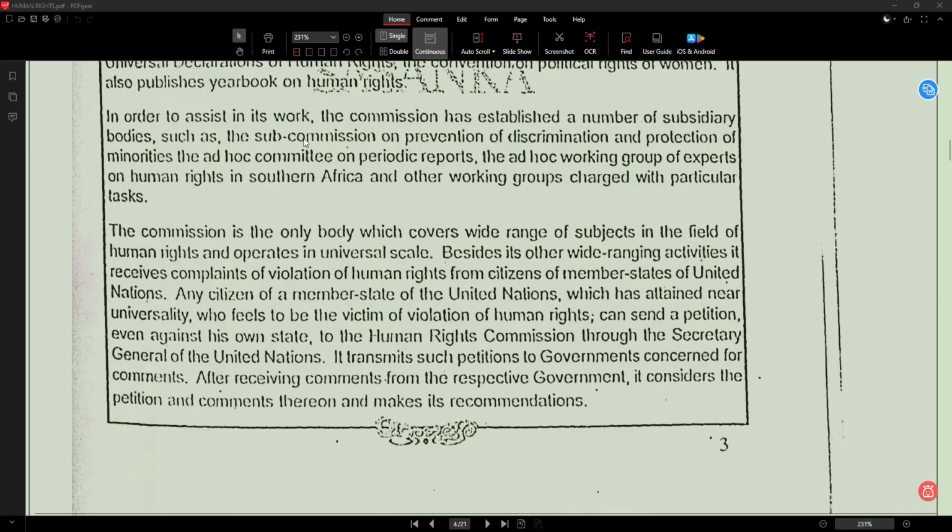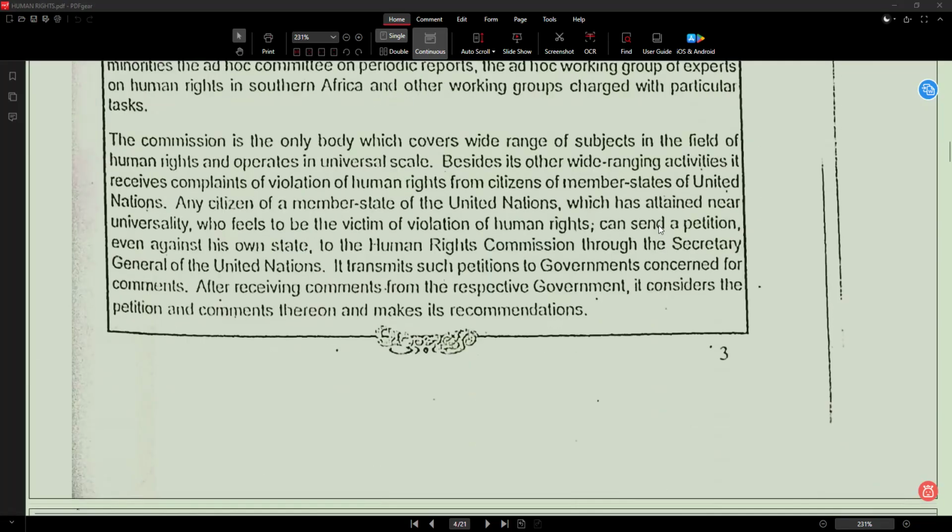So there are temporary committees and expert groups assigned specific tasks like preparing reports or working on particular human rights issues. So an expert group working only on South Africa issues. Next, the Commission, this is the final paragraph.